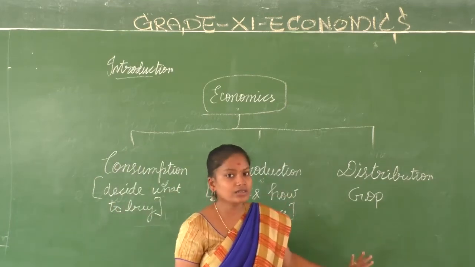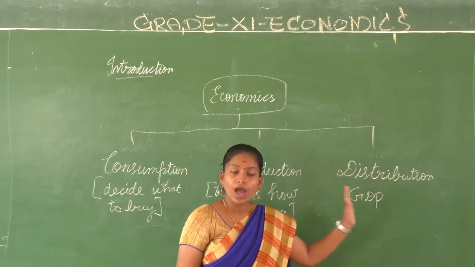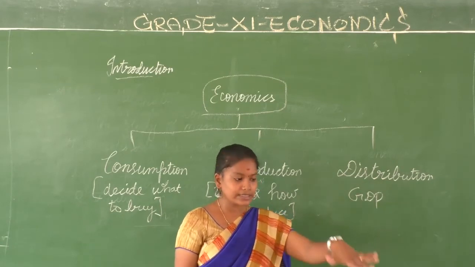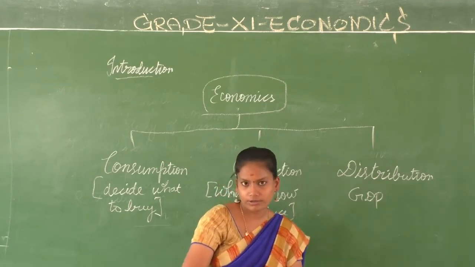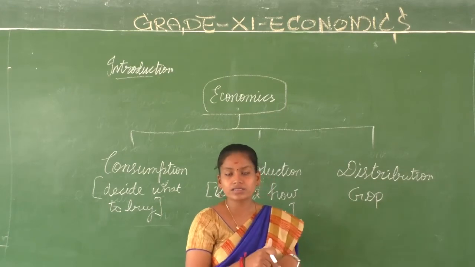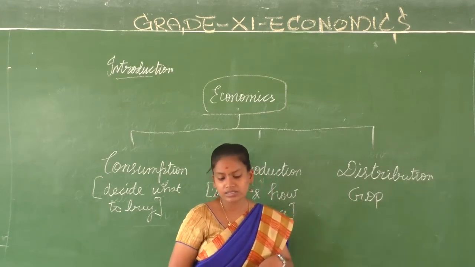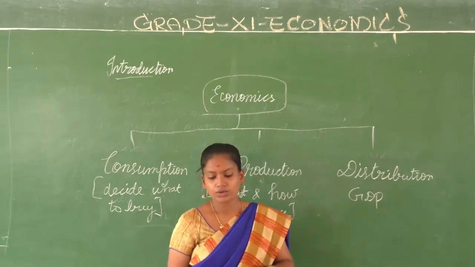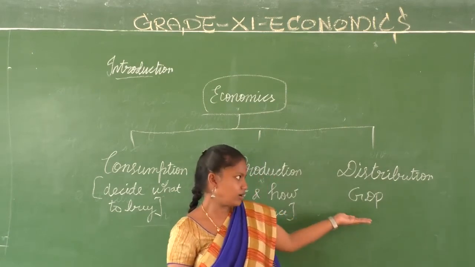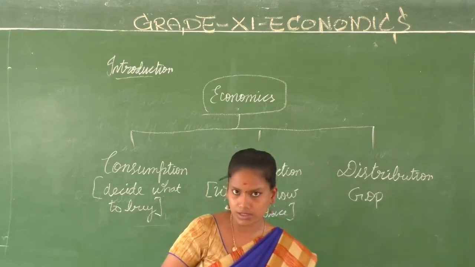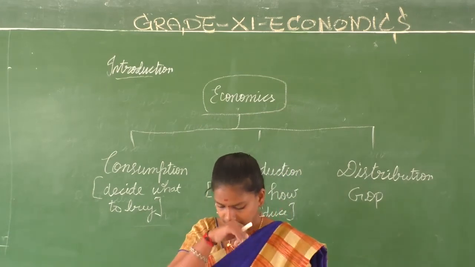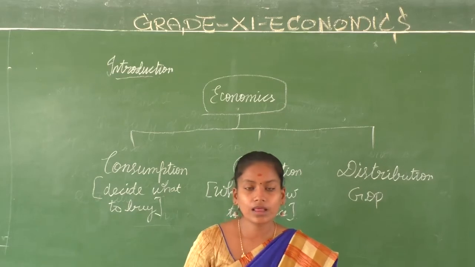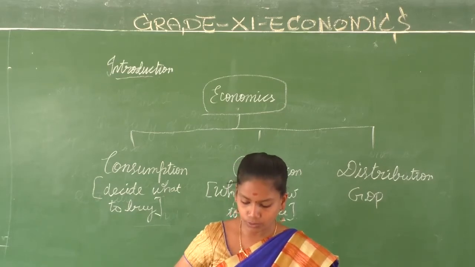What is the national income that you have, GDP, and how you have distributed it in terms of factors of production, for wages and salaries, and what is retained as profits and interests. This you have to think about. That is called the distribution of resources. Clear children? So these are the important things that we have to do.